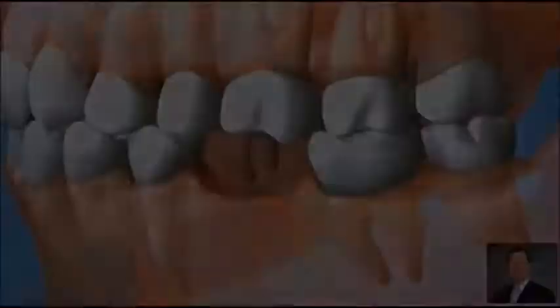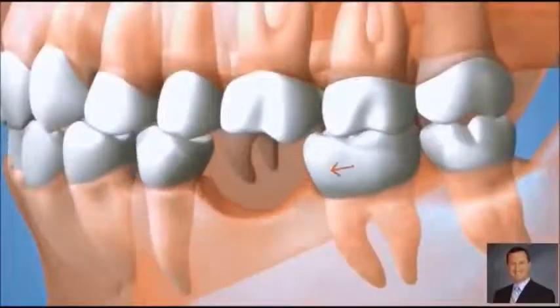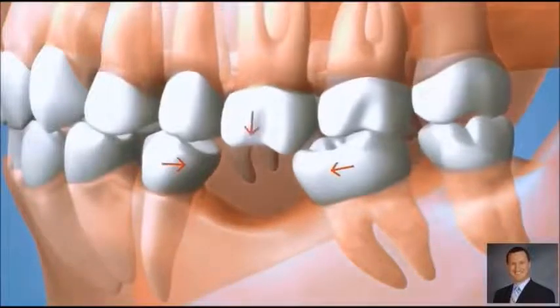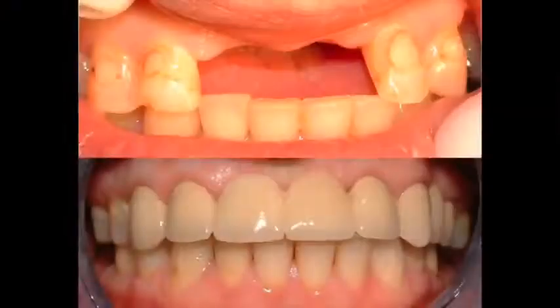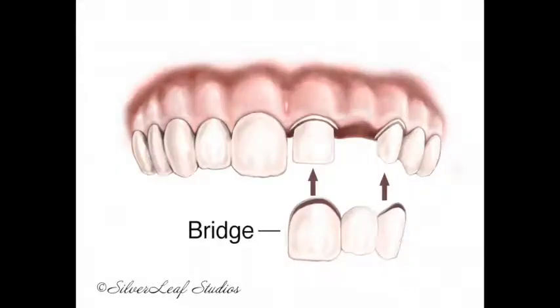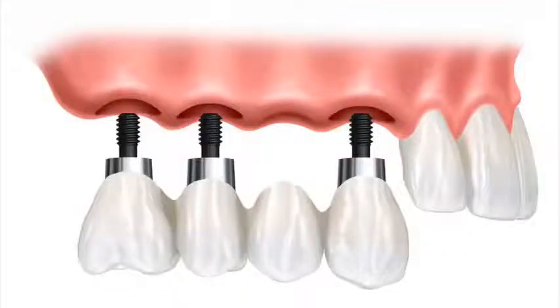If the tooth is removed, it must be replaced to prevent further damage to other teeth. Replacement may be by dentures, crowns and bridges, and implants. Unfortunately, none of these replacements can compensate for the lost natural tooth.